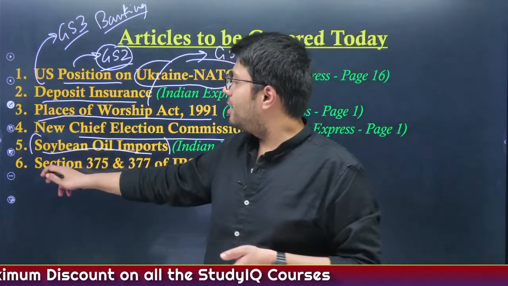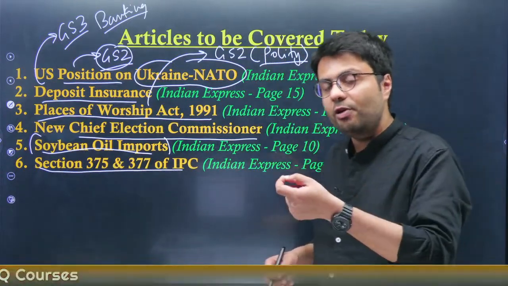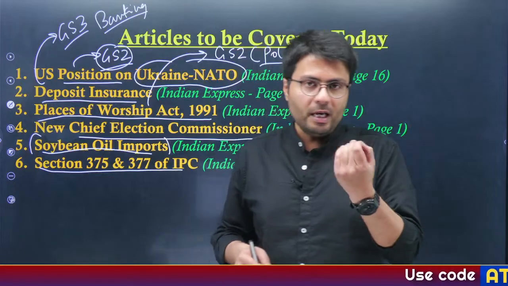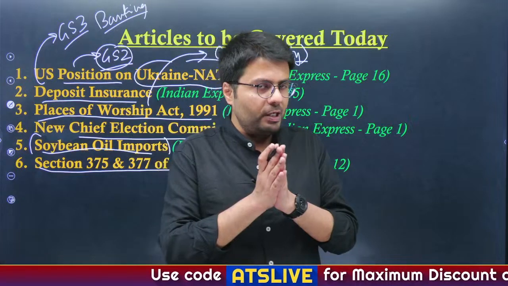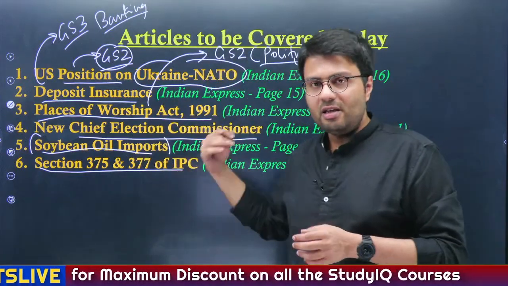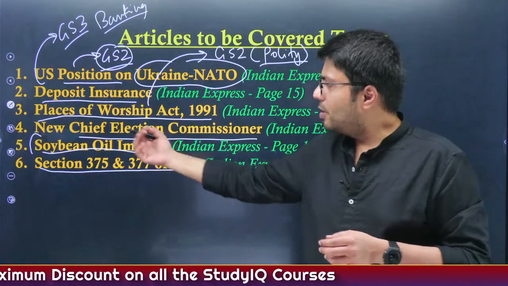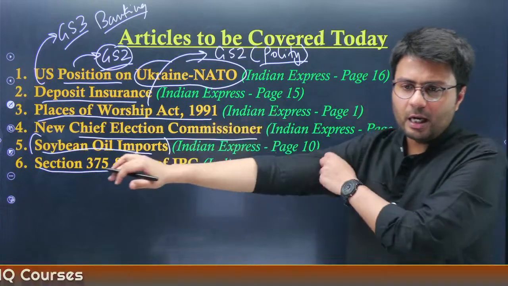And before concluding today's discussion, we'll look into section 375 and 377 of Indian Penal Code, because Chhattisgarh High Court has given a judgment on this particular act. So we'll try to understand what is covered in these sections and how the judgment tried to revoke these kinds of acts. Understood?